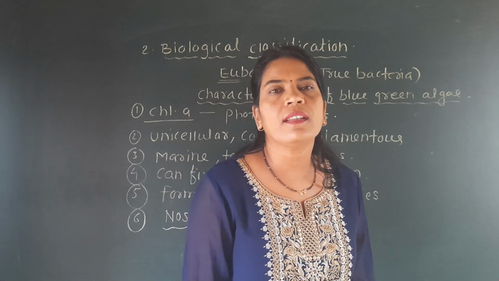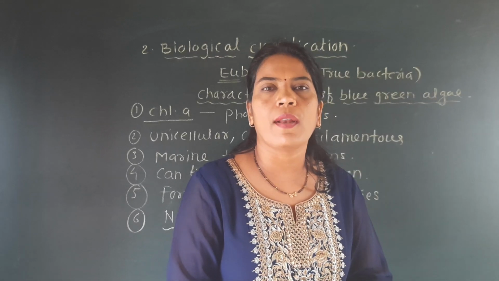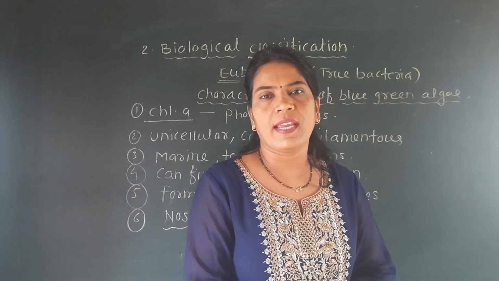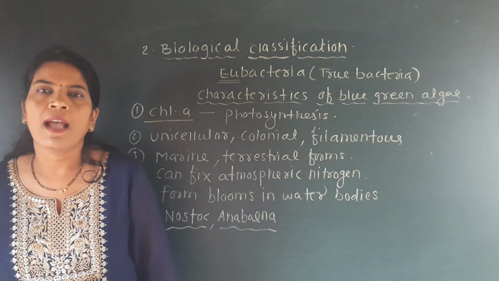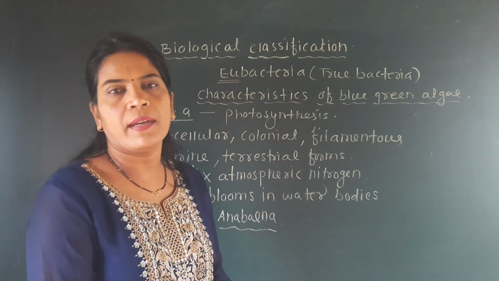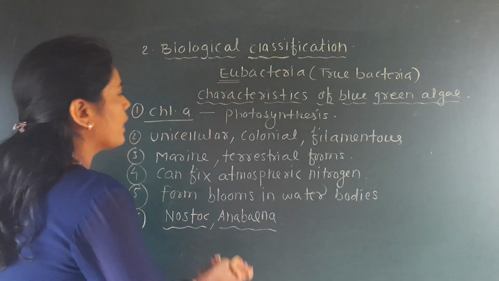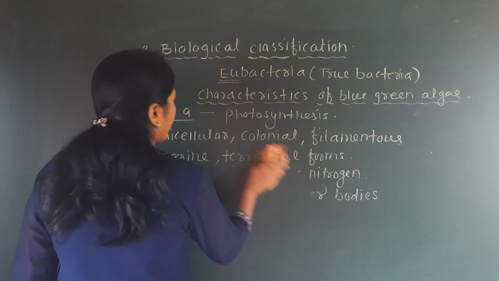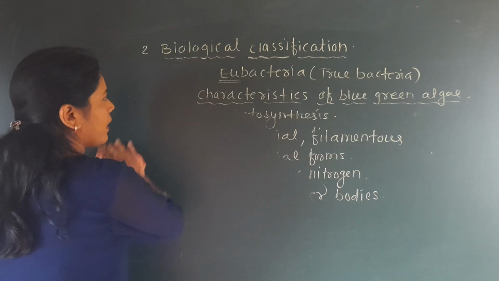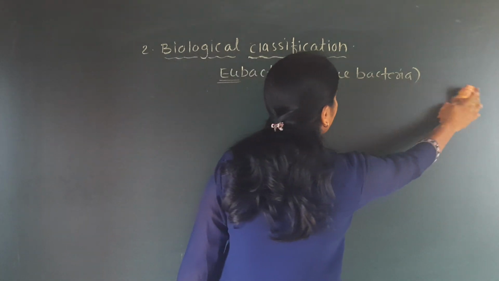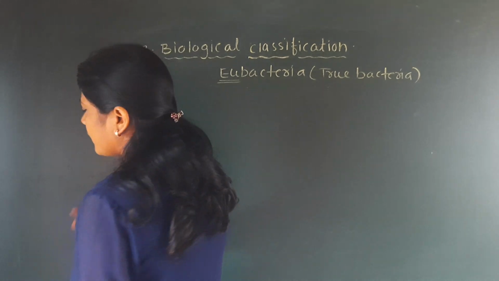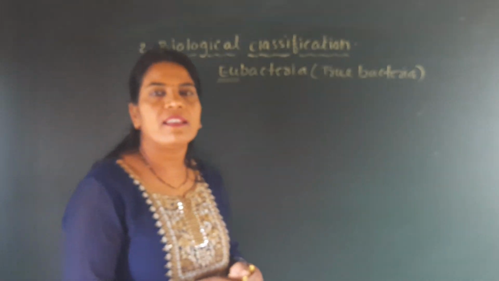Now we will discuss the next type, and that is called the chemosynthetic autotrophs. Some of the members of this eubacteria are also called autotrophs, but they prepare their food not by using sunlight or the chlorophyll pigment, but with the help of chemical energy which is released in their body. How is this chemical energy released in their body?